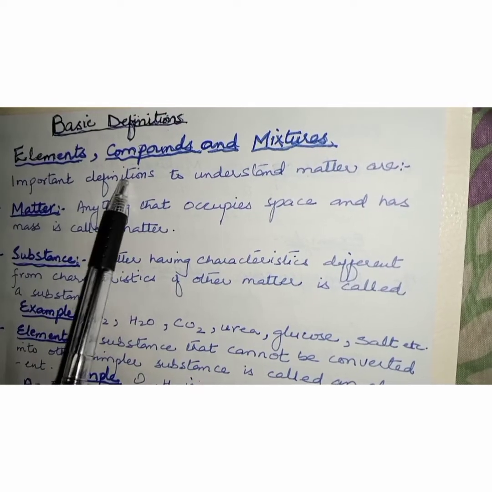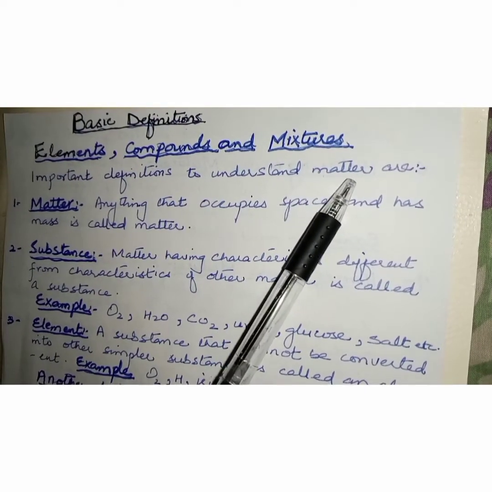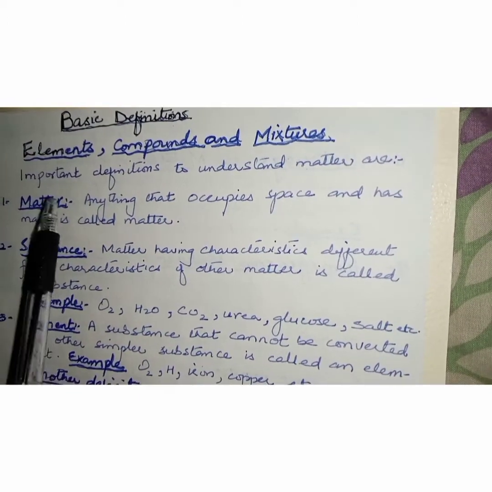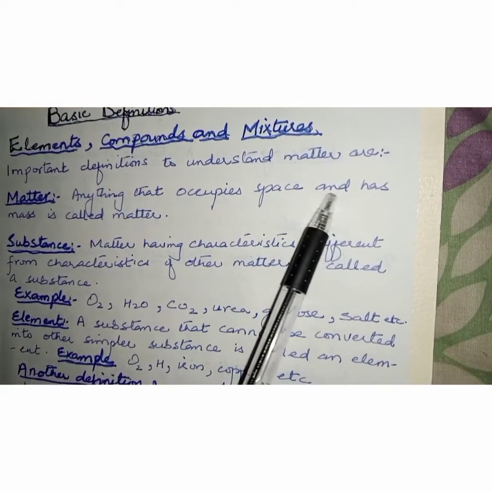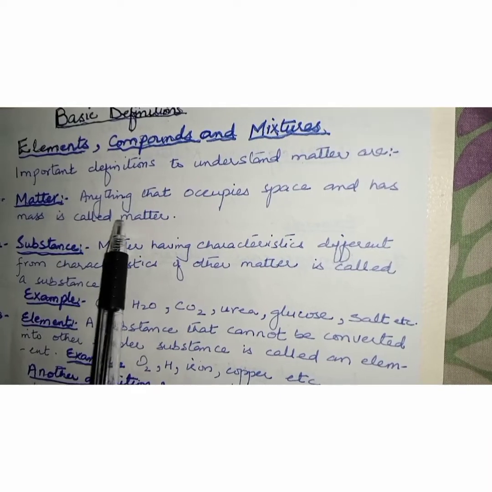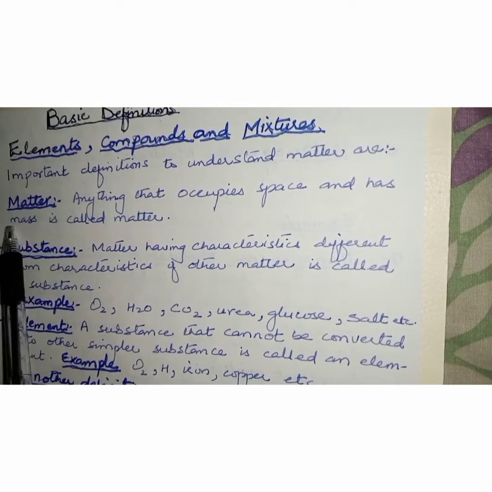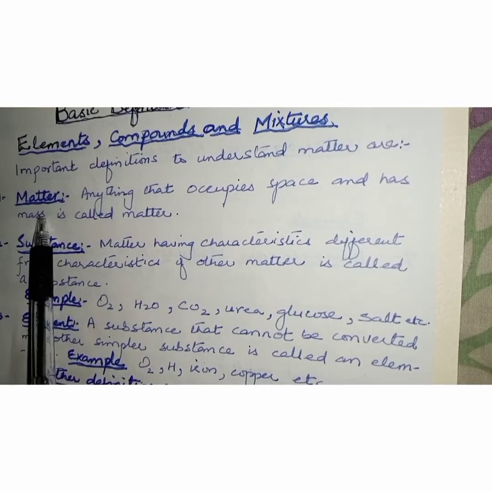Today we are going to discuss some basic definitions about elements, compounds and mixtures. So important definitions to understand matter are: matter. What is matter, students? Anything that occupies space and has mass is called matter. What is mass? Mass is large body of something.